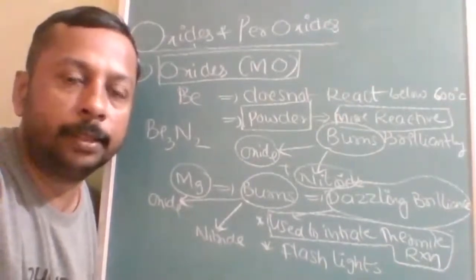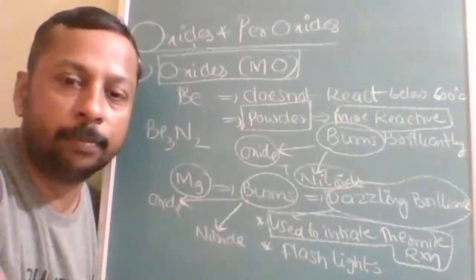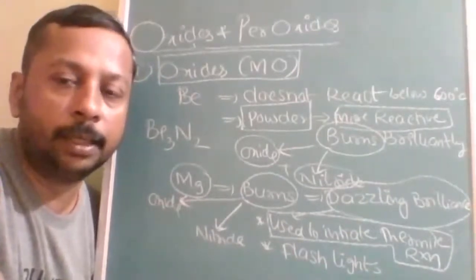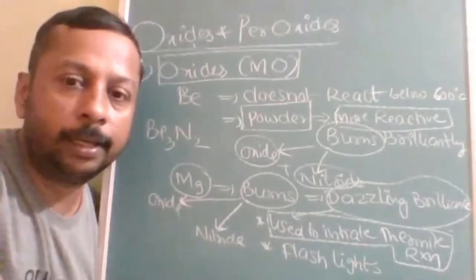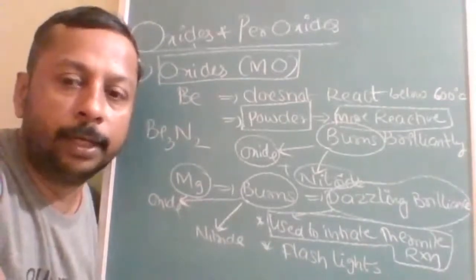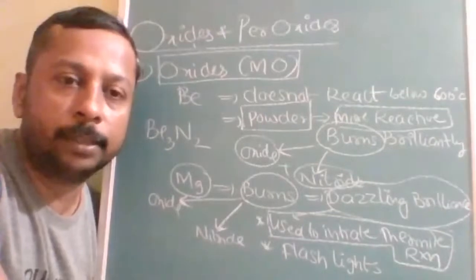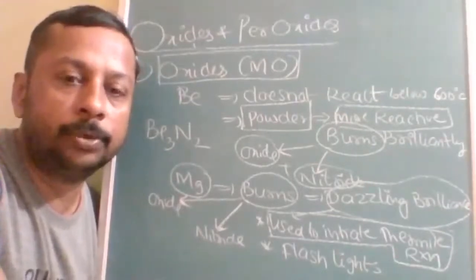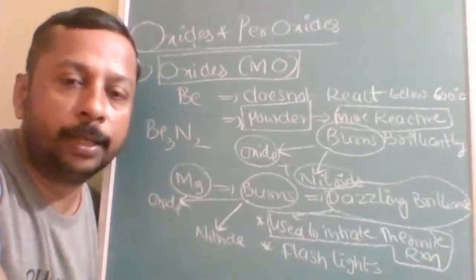But that reaction requires very high temperature to initiate, and we cannot provide that much high temperature at a remote location. There we will use magnesium ribbon.